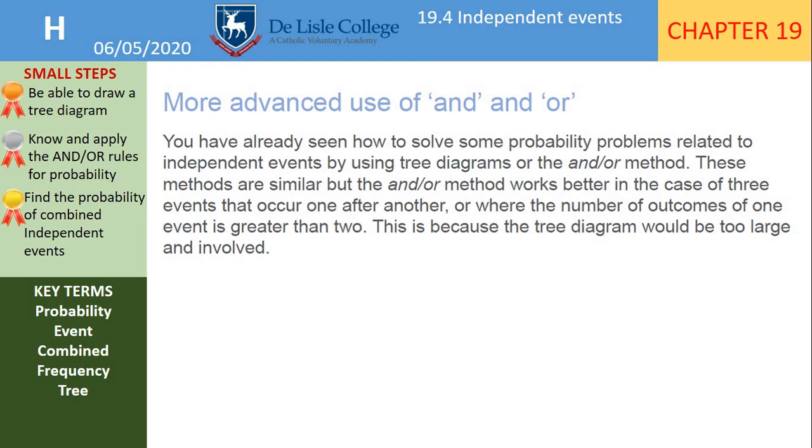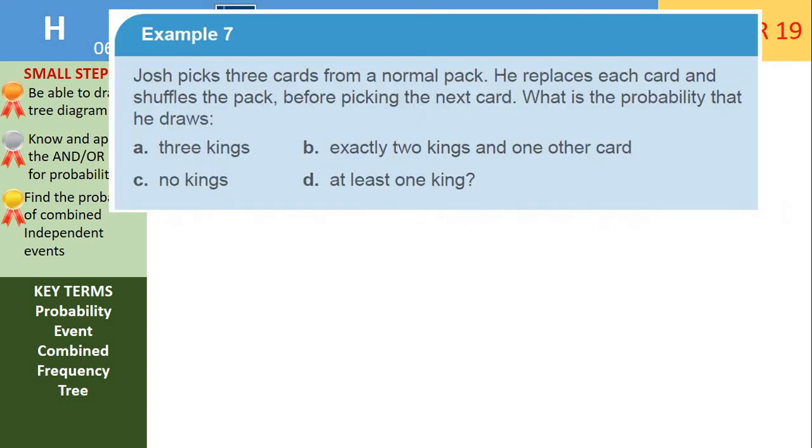So it's when we are looking at three or more events occurring that we tend to not draw the tree diagram and just use the and/or rules. So let's have a look at another example. Josh picks 3 cards from a normal pack. He replaces each card and shuffles the pack before picking the next card. What is the probability that he draws?